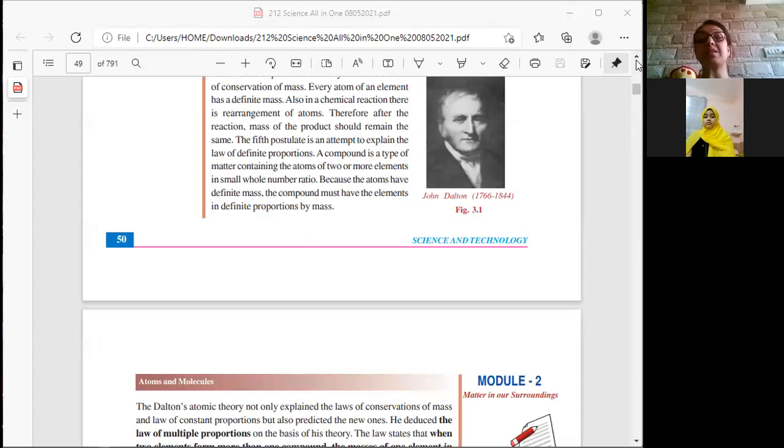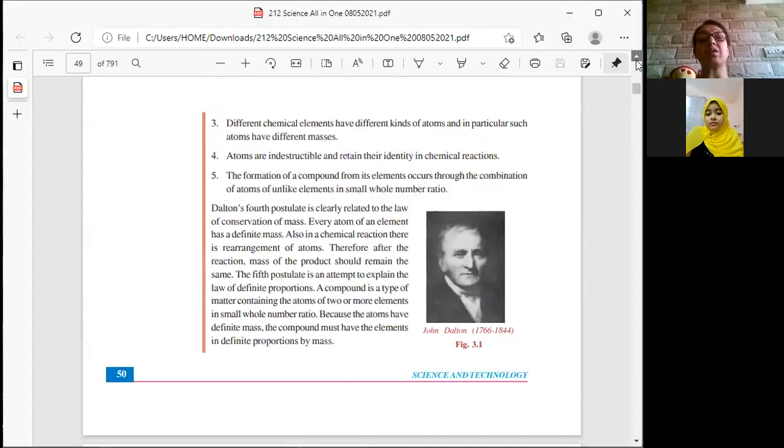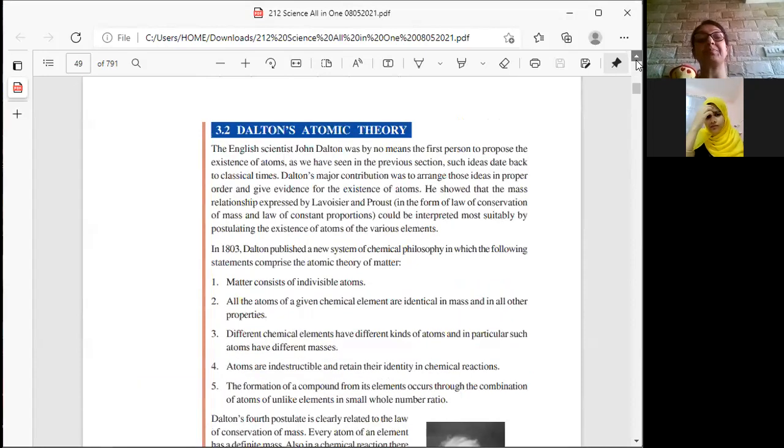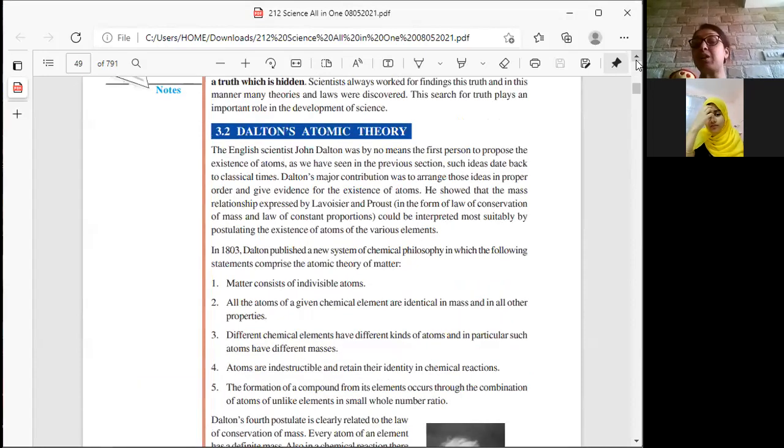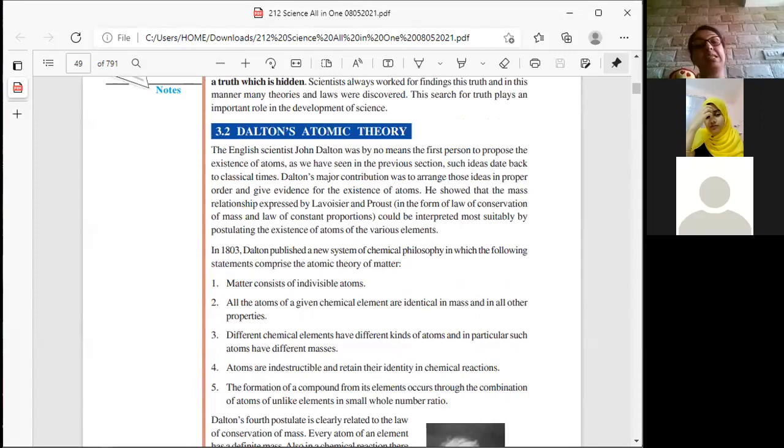In the previous class, we have done Dalton's atomic theory. Do you remember? In this theory, we learned 5 points, or you can say 5 postulates. First is matter consists of indivisible atoms. Atoms are which we cannot further divide.